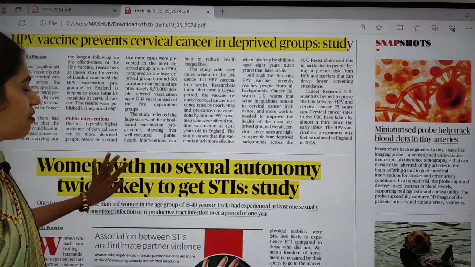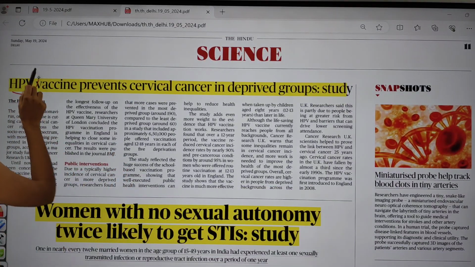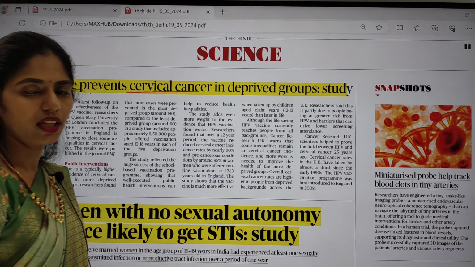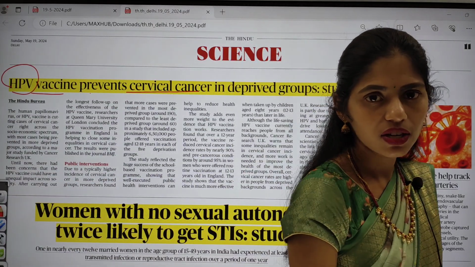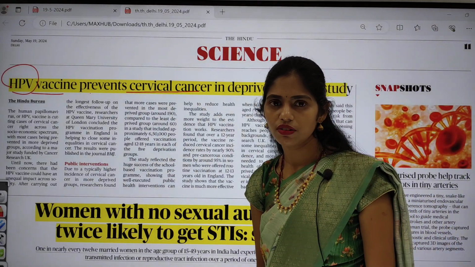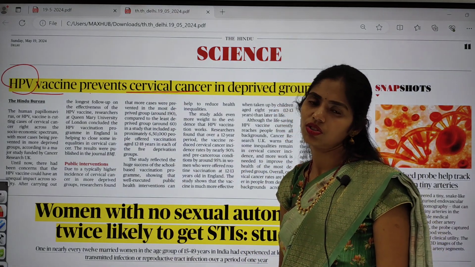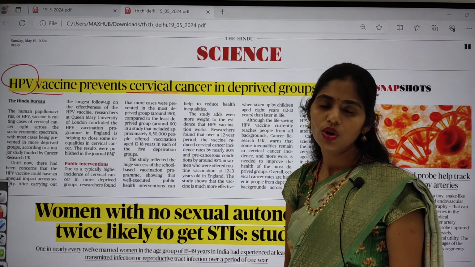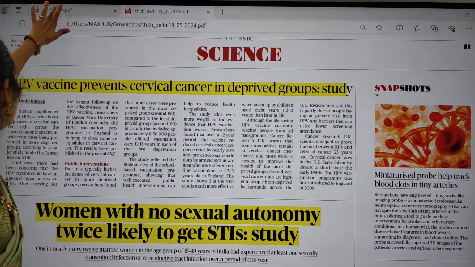Yes, in this science page, I found some articles which are very relevant from our examination point of view. First one is: HPV vaccine prevents cervical cancer in deprived groups, says one study. So here you have to know what cervical cancer is, the vaccine for cervical cancer, and what this HPV vaccine is. These are the different dimensions that you have to see from this article. There is a very high chance of getting a question regarding this HPV vaccine in your examination, and even the cervical cancer topic also. So be prepared with that. Now let us see this article in detail.